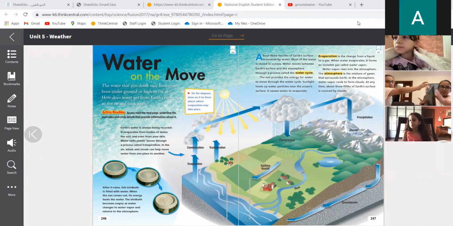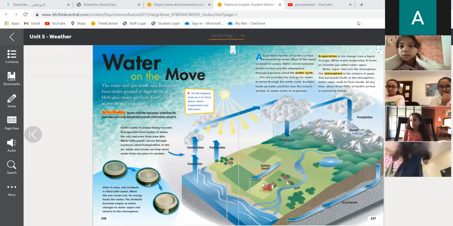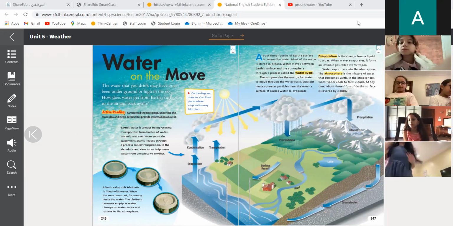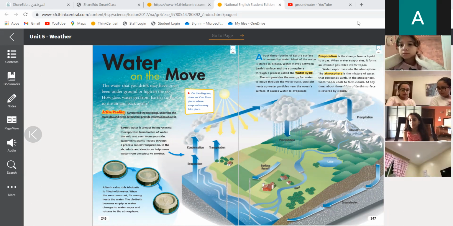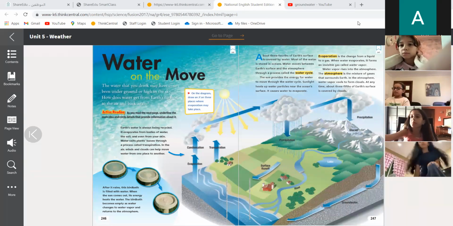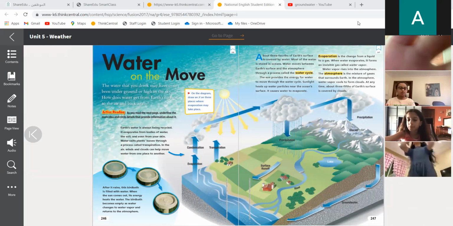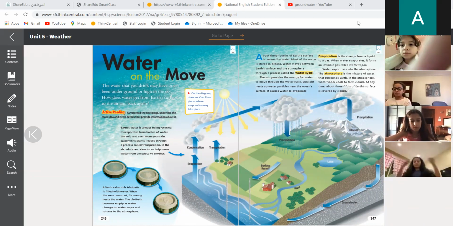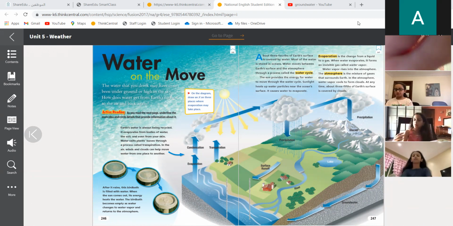Okay, we were studying the water cycle, and we said that the sun's energy heats up the water, which allows it to go through the cycle. Evaporation first, condensation, precipitation, and finally it goes back to the ground and again to the ocean, again to the sky.